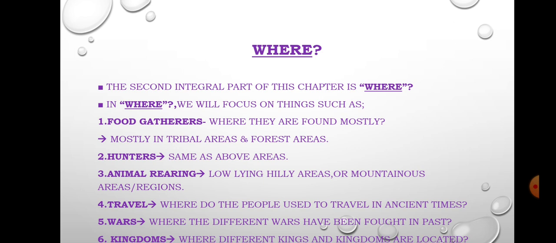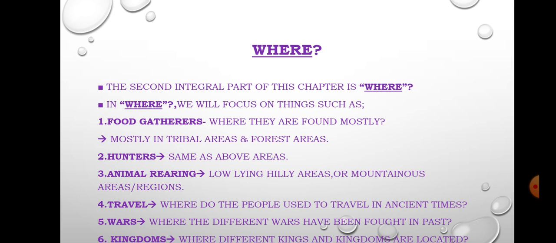So where were many wars fought in the past? And in the last, kingdoms: where different kings and kingdoms were located, where the Magadha Empire was located, where the Kushanas used to rule, where the Sakas used to rule. All these things you will come across in the coming chapters of history in class 6.